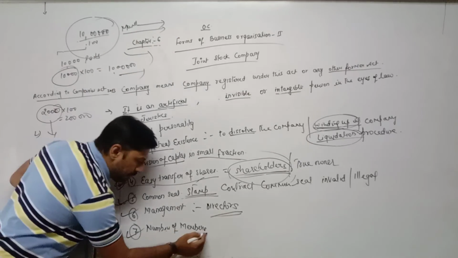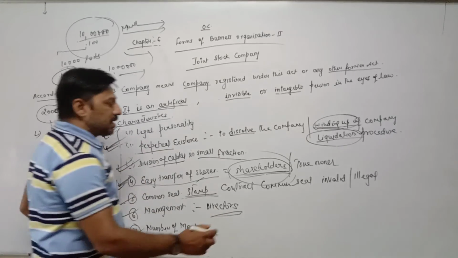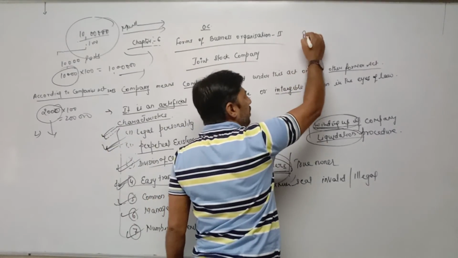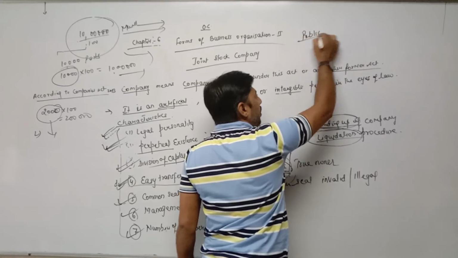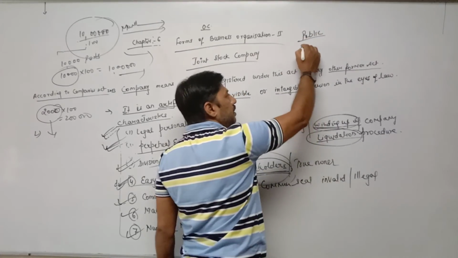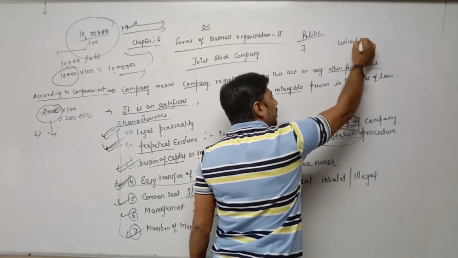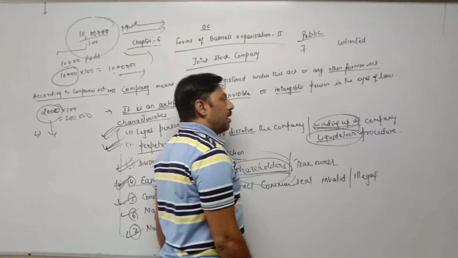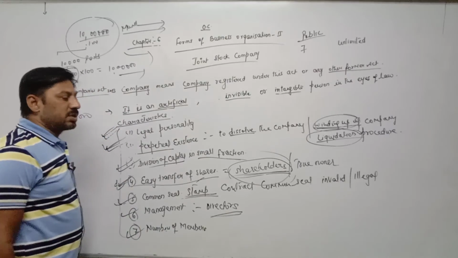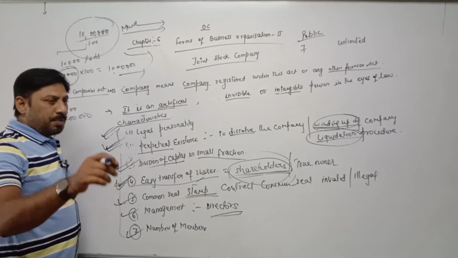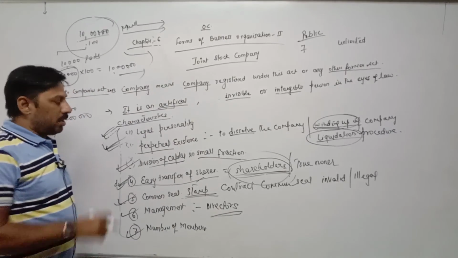Now so far as the number of members is concerned, in case of a public company, the minimum number of members is 7 and the maximum is unlimited. Here members generally means shareholders, the persons who purchase shares and invest money into the company.